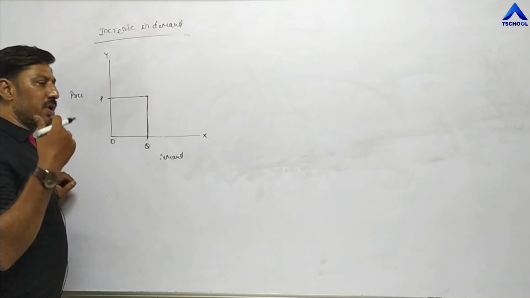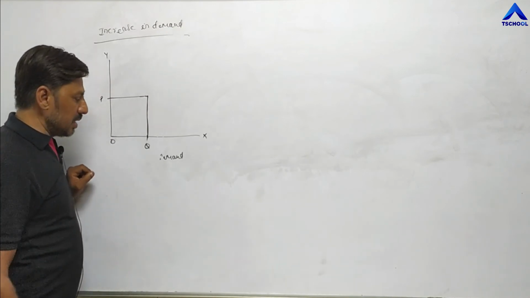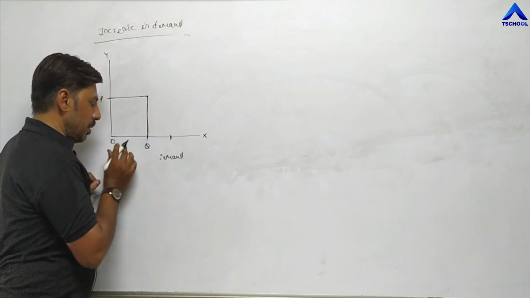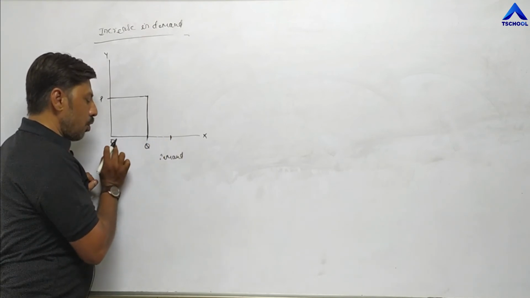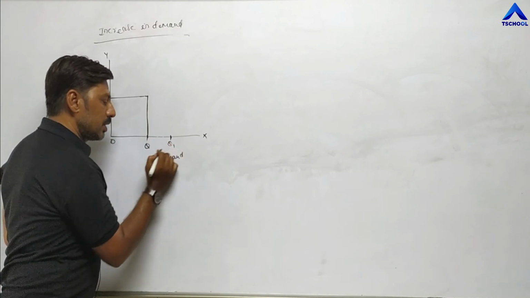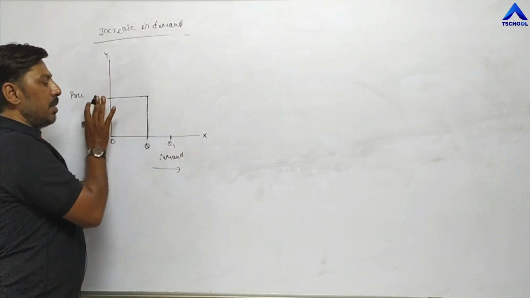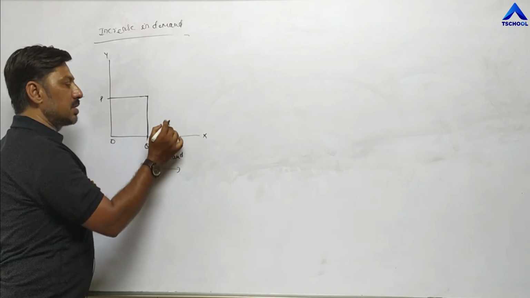Suppose the income of the consumer increases. As a result, demand for various goods and services also increases. So demand increases from OQ to OQ1. This is increase in demand. Price remains the same, so join this line with the same price.